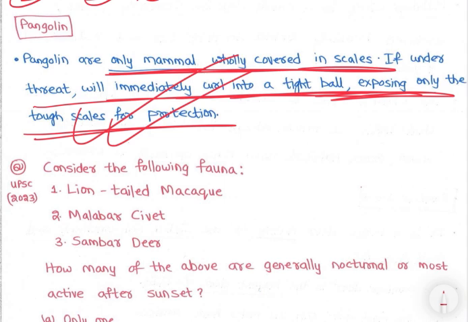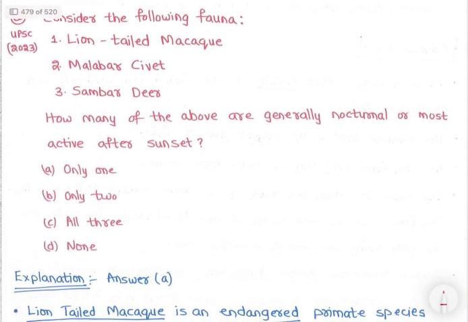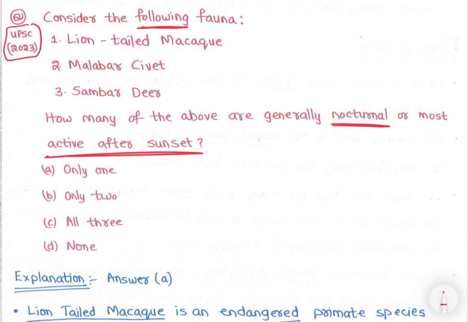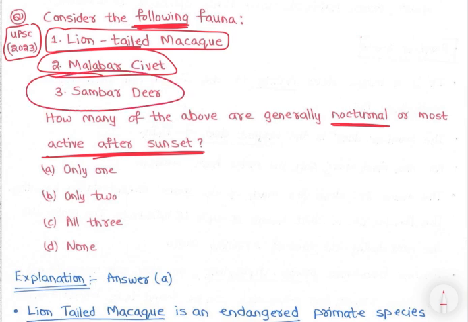So now let's see the next question, that is, consider the following fauna, right? Question asked in 2023, right? How many of the above are nocturnal or most active after sunset? Right, most active after sunset. Lion-tailed macaque, right? Malabar civet and sambar deer. Right? So the answer is only one, right? So what is that one animal which is nocturnal?